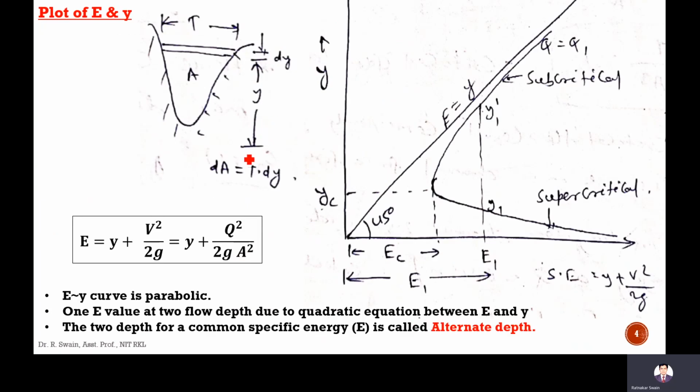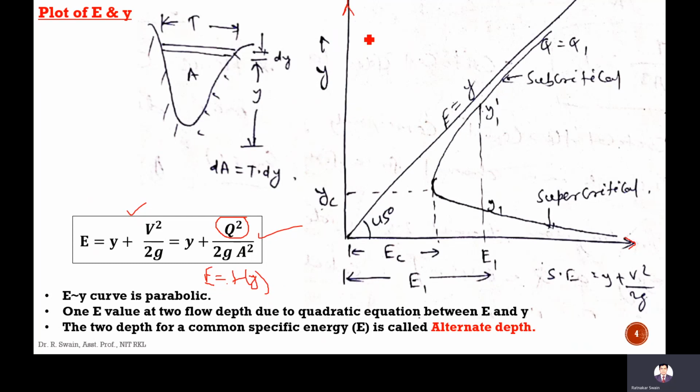Let's plot this E versus y. In the y-axis it is y, in the x-axis E. This is the expression: E equal to y plus v square by 2g, which is equal to y plus q square by 2g a square. For a particular discharge, the energy is dependent on y, means energy is a function of y.